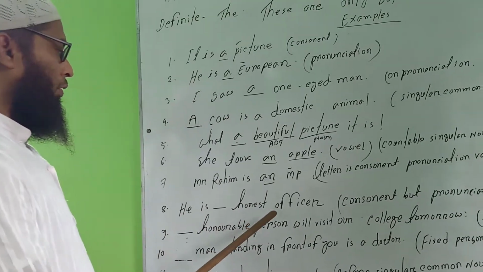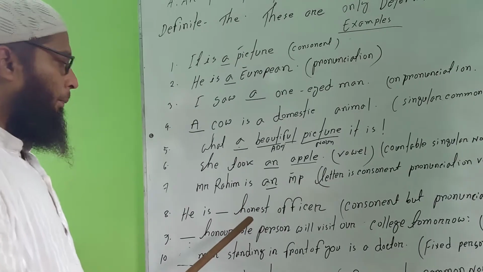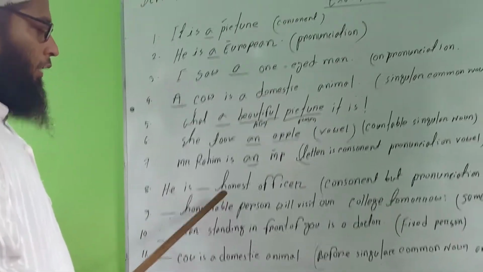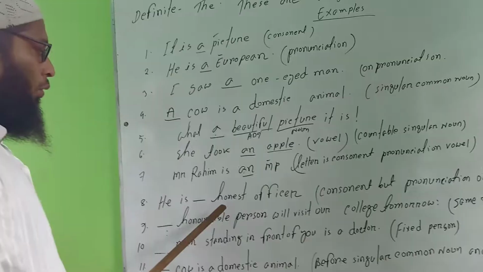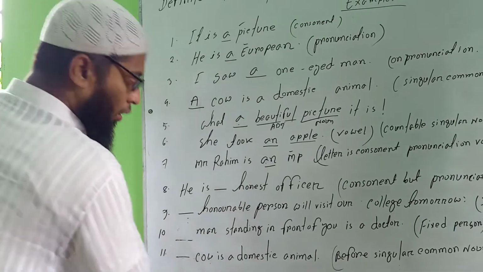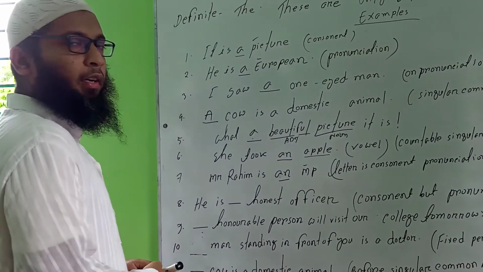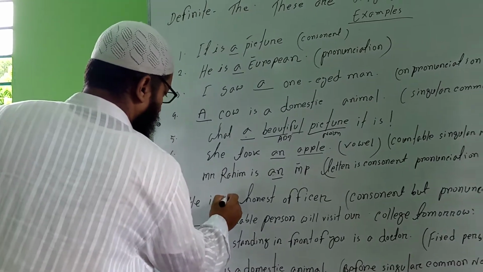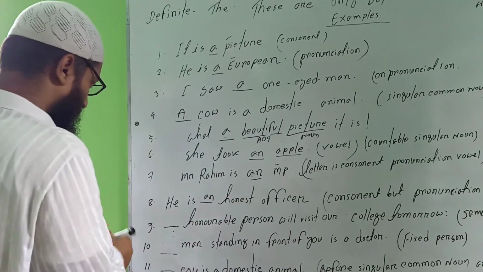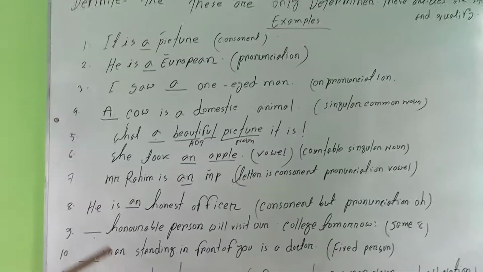He is an honest officer. এখানে H হচ্ছে consonant, but according to pronunciation, it is O, honest, not honest. honest এ H এর উচ্চারণ নেই, O এর মতো উচ্চারণ হয়েছে। For this reason, here will be is an honest. He is an honest officer here.